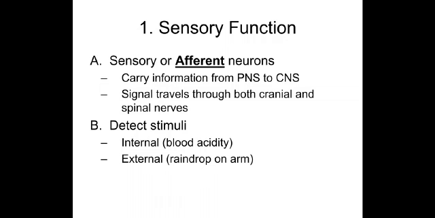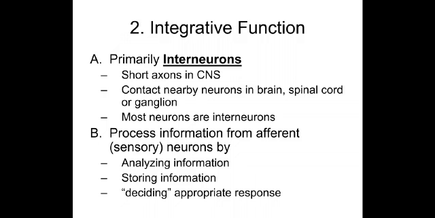The sensory or afferent neurons carry information from the periphery to the brain, from the peripheral nervous system to the central nervous system. The signals travel through both the cranial and spinal nerves. They detect stimuli, which can be internal, such as blood acidity, or external, such as a drop of rain on the arm.